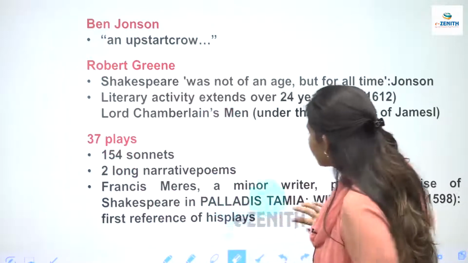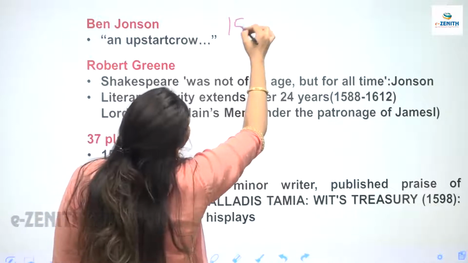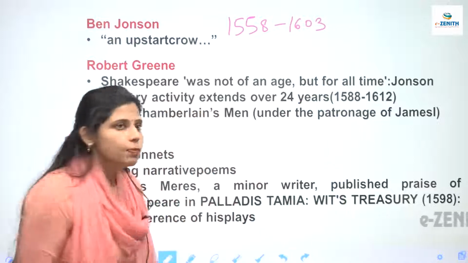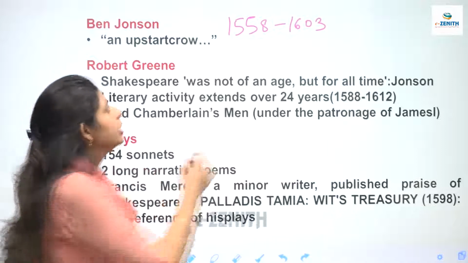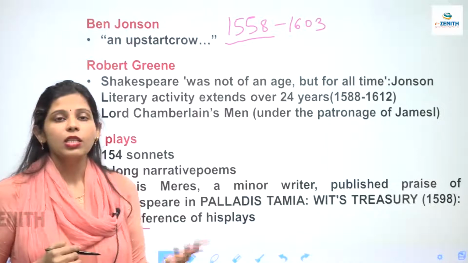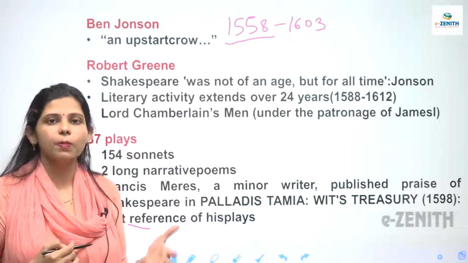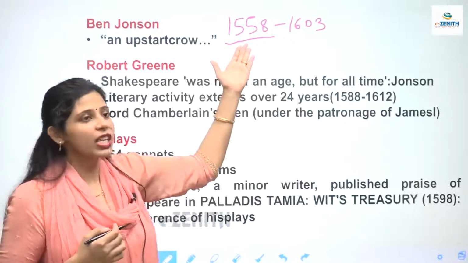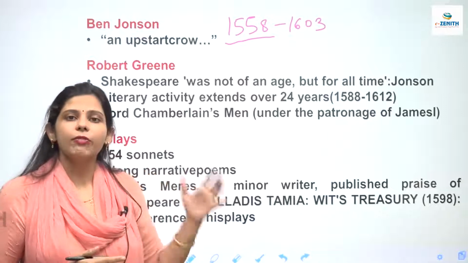Shakespeare was writing in the age of Queen Elizabeth. Now, what was the age of Queen Elizabeth? It was from 1558 to 1603. She was the most powerful monarch of England, of Great Britain, because when she became the Queen of England in 1558, she defeated the Spanish Armada. Spanish Armada was the army of Spain, and it was considered invincible, undefeatable. But when she came to reign as queen, when she started ruling England, that army of Spain was defeated under her rule.